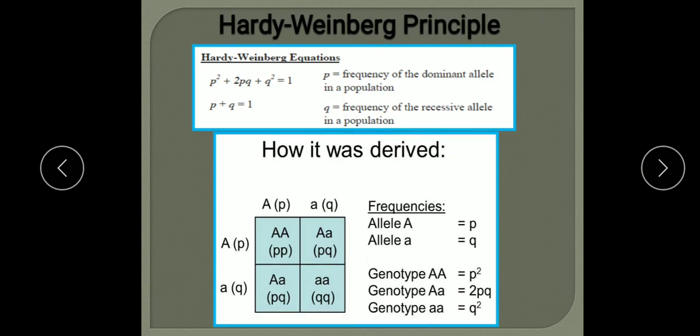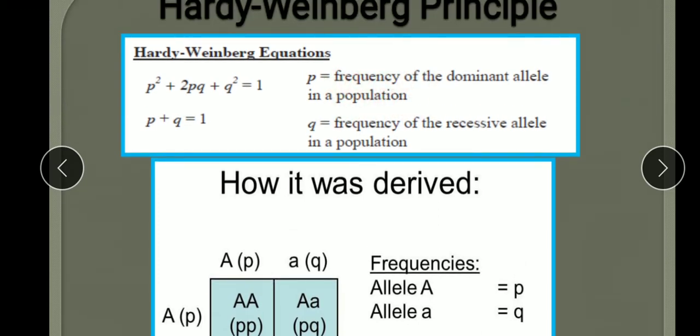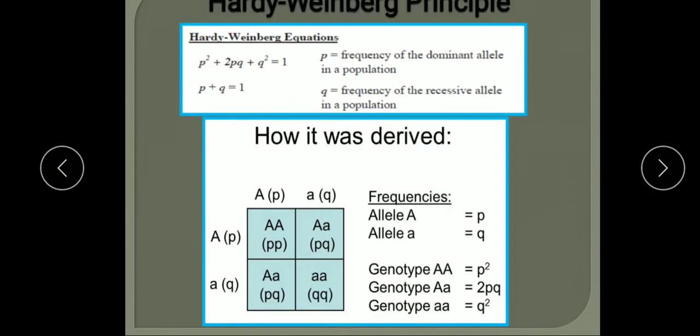So the Hardy-Weinberg equation that we have studied: p square plus 2pq plus q square is equal to 1. What is p? p is the frequency of the dominant allele in a population, because the principle says that in a large population, the allele frequencies remain stable and constant from generation to generation. What is q? The frequency of the recessive allele in a population. So this is the formula derived. Now how was it derived?